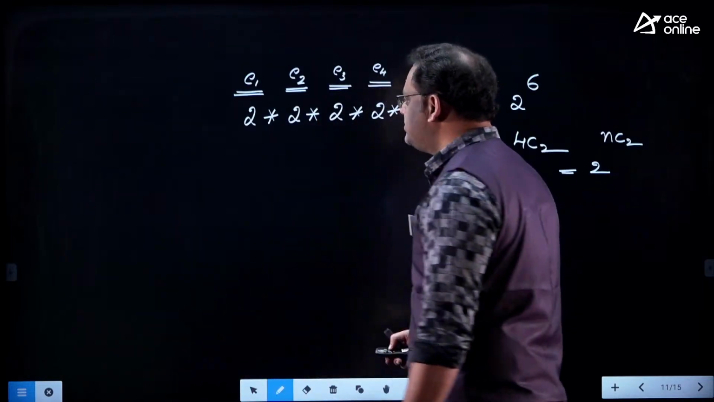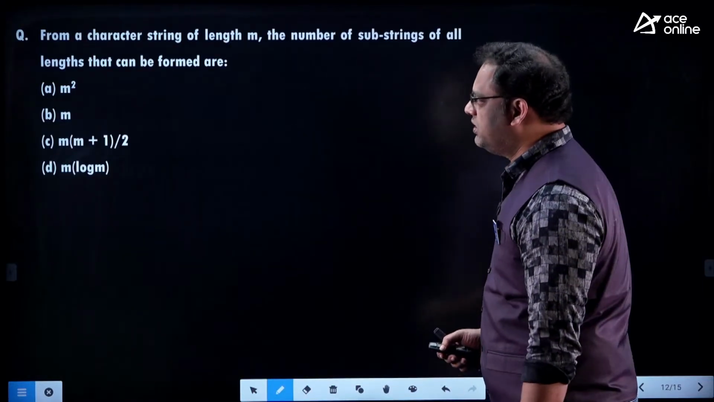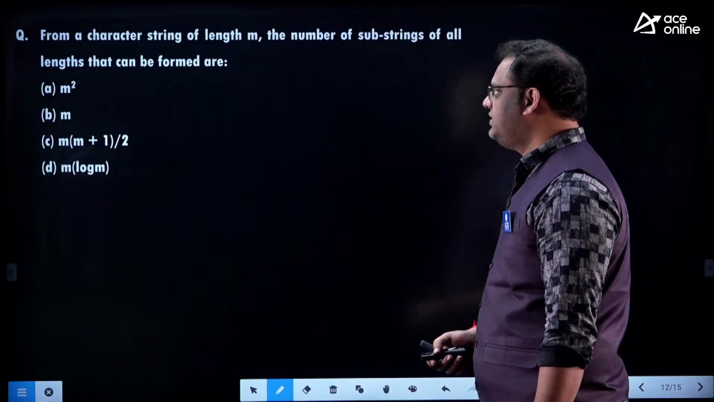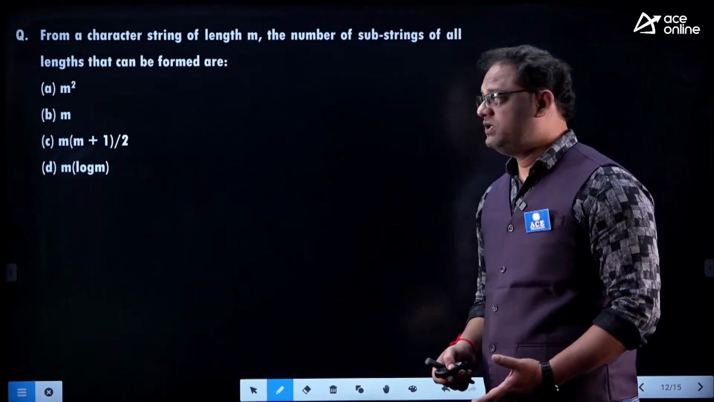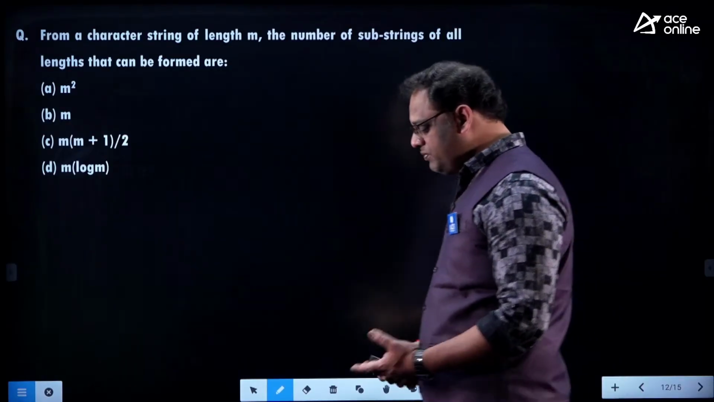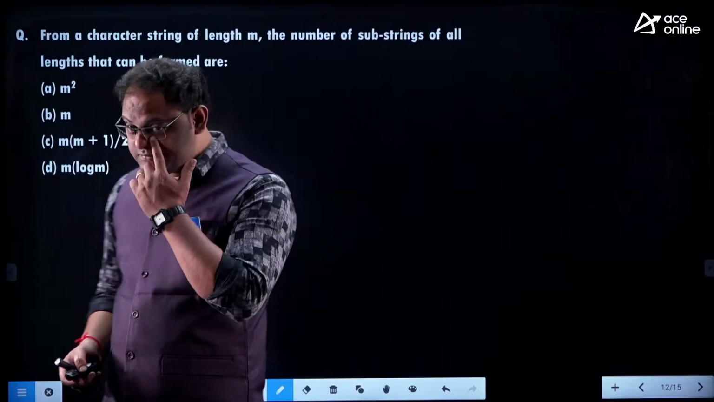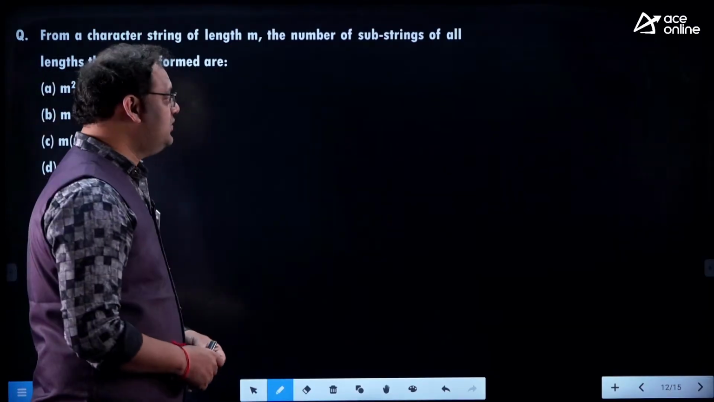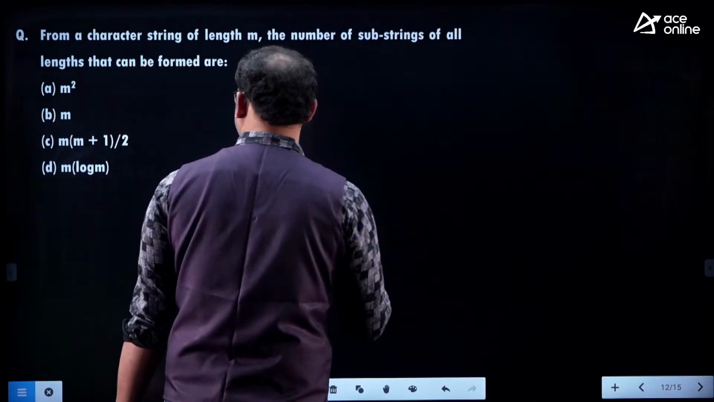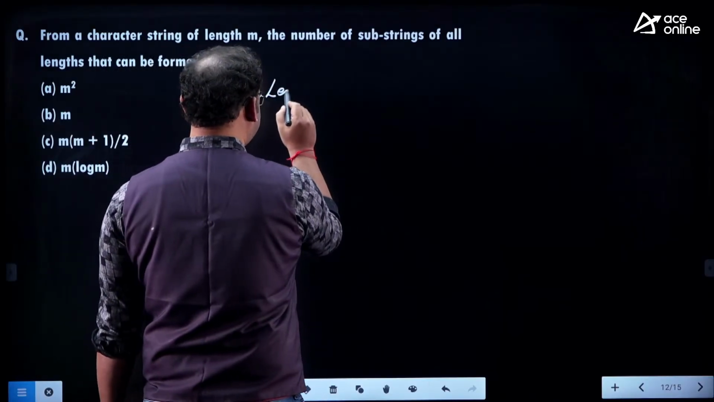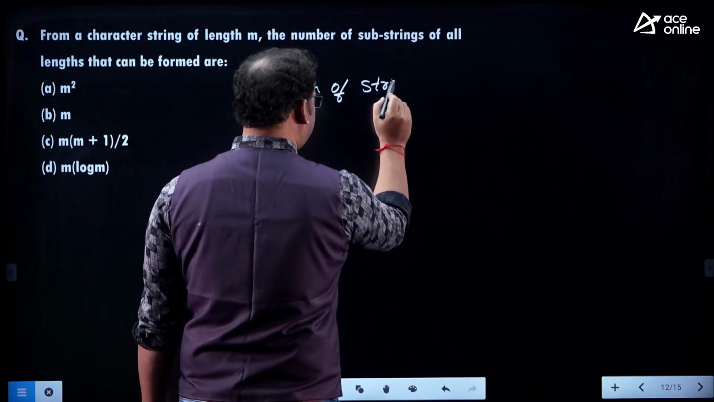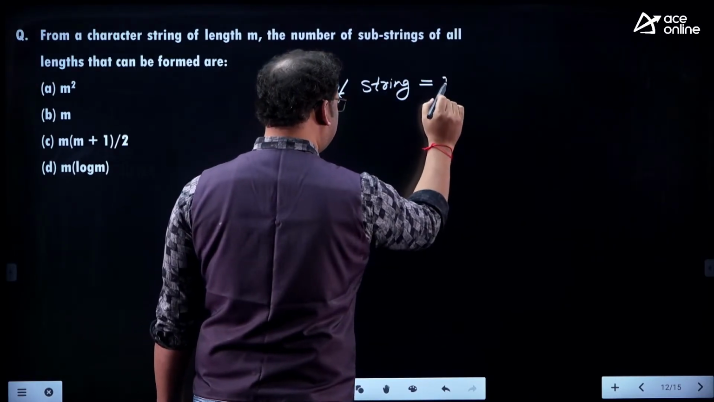So this is the discussion about graphs, and there is one question based on a string of length m, the number of substrings possible. So if the length of the string is m, how many substrings are possible, right? Can you say the answer to this? Different options are available. So the length of the string is m here.